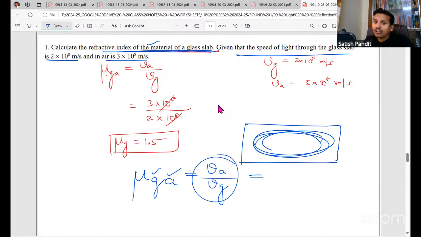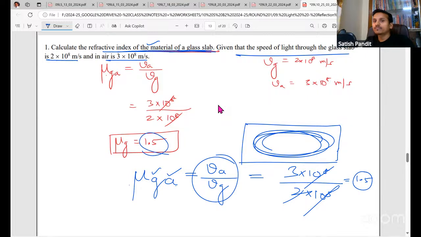The velocity of light in air is given as 3 into 10 to the power 8, and the velocity of light in glass is given as 2 into 10 to the power 8. So it becomes 3 by 2, which is 1.5. So the answer is 1.5. I hope you have understood. It's very simple.